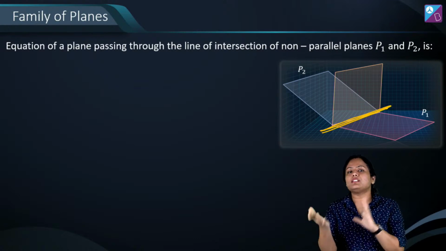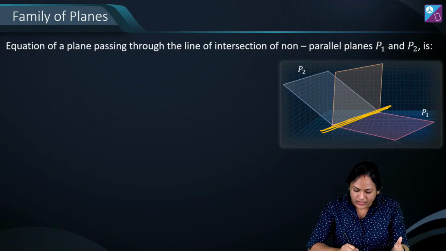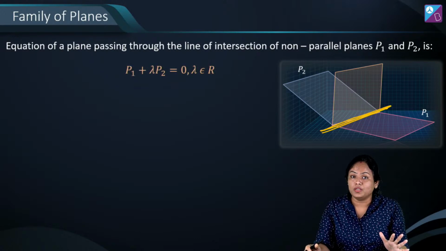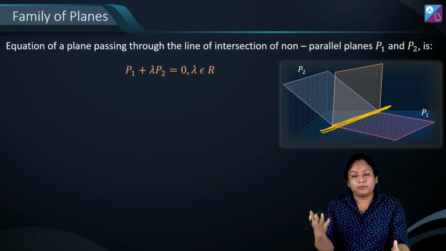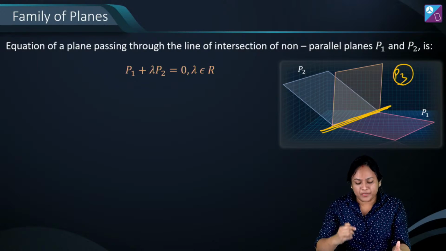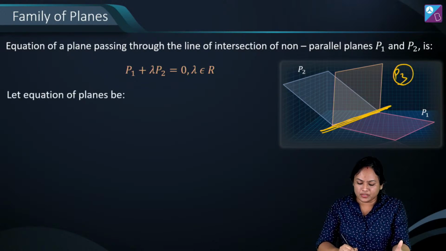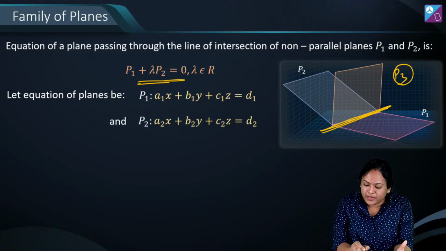And उसकी equation is similar to family of lines. वहाँ L1 plus lambda L2 होता था, यहाँ पर it's P1 plus lambda P2, where lambda can take all real values. तो प्लेन की इक्वेशन जो हमें P3 लेट से निकालना है, when we consider P1 and P2, let's say these are the two equations, यहाँ पर हम substitute करेंगे.